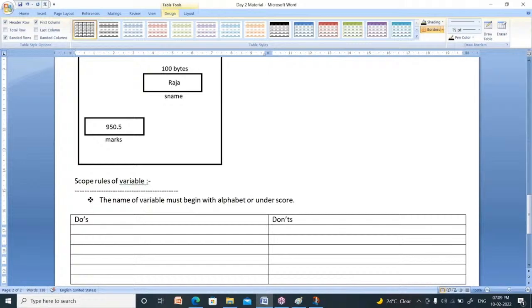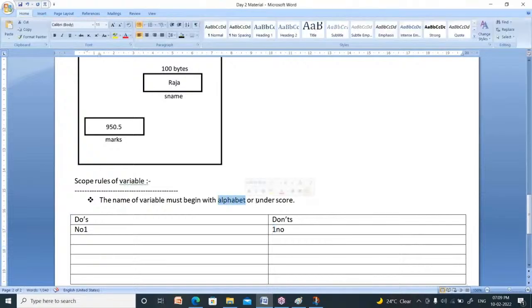Do's: you can create a variable like this. Number one, it is a valid name. Why? Because the starting letter is alphabet. You cannot define a name like this: first number. It should not begin with a digit. It should begin with alphabet or underscore. So it is an invalid variable name. You cannot define a variable like second number. So you can define like this: number two, it is valid. But second number, it is not valid.